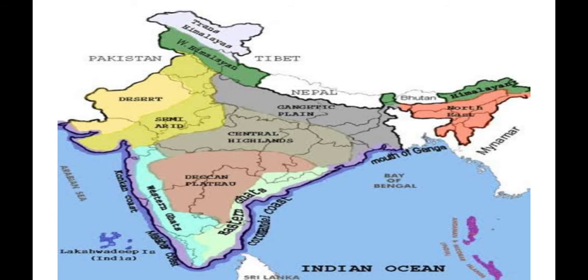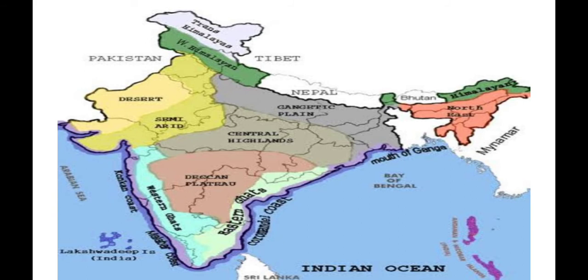In the northern part of India, there is the Himalaya range. If you go to the west side, there is a desert. In the middle part of India, there are the central highlands. Below the central highlands there is the Deccan plateau, and on the western side there is the Western Ghats, and on the eastern side the Eastern Ghats. So these are the geographical features of India.